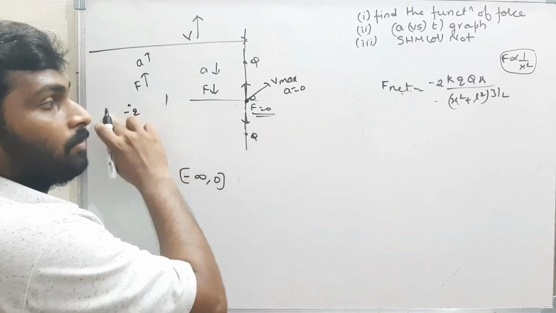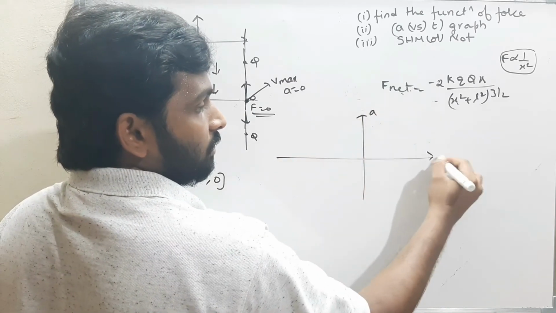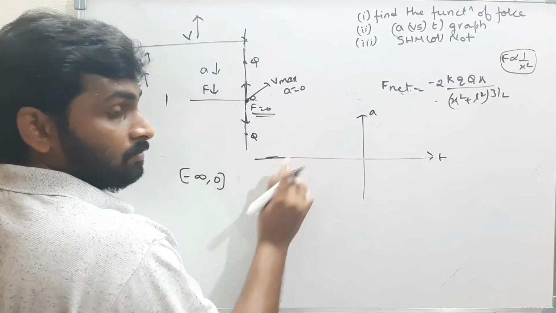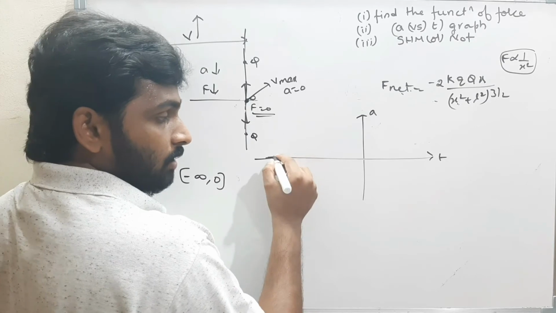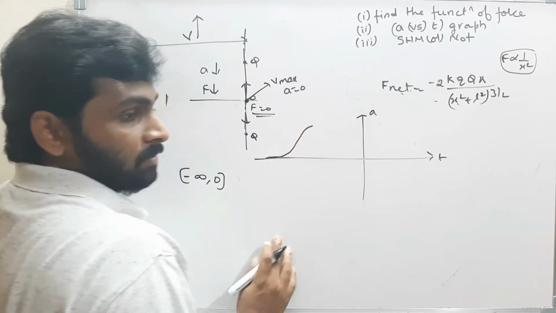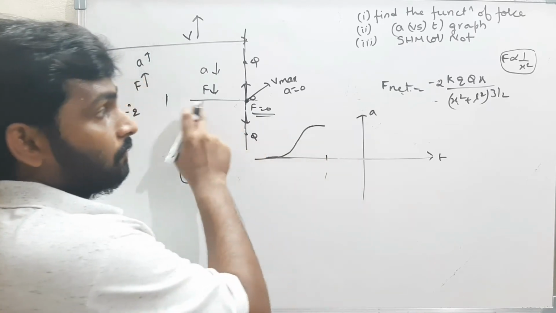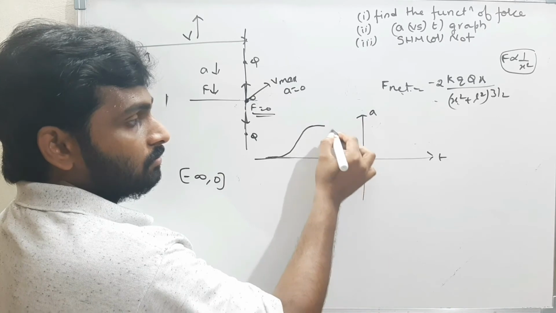Okay, from minus infinity to 0, how will the graph be? Acceleration versus time graph. This is acceleration and this is the time. At minus infinity, the force is nearly equal to 0. That means acceleration is nearly equal to 0. As the body is moving closer, the acceleration gradually increases until a certain limit. Here the acceleration becomes maximum. After that, the force will decrease. That means acceleration decreases and finally becomes 0 here.